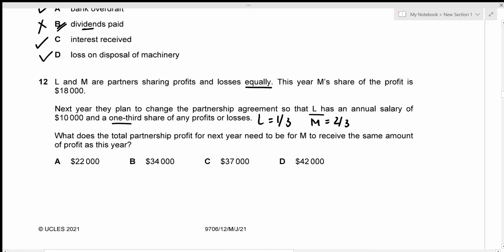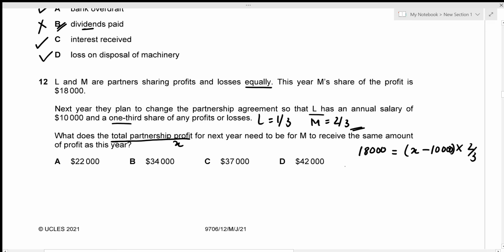Now, what does the total partnership profit for the next year need to be for M to receive the same amount of profit as this year? I'm just going to denote the total partnership profit as X. M's share of profit should be equal to this year, so this year's share of profit is 18,000. We need to deduct L's salary, which is 10,000, and M is only entitled to 2/3 of the profit, so I'm just going to multiply by 2/3.